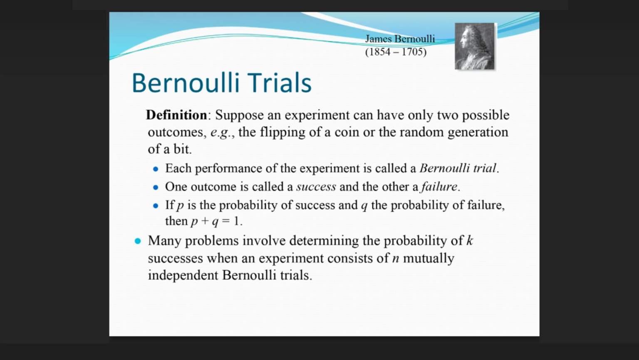Bernoulli trials. James Bernoulli, 1654 to 1705. Definition: suppose an experiment can have only two possible outcomes, for example the flipping of a coin or the random generation of a bit. Each performance of the experiment is called a Bernoulli trial. One outcome is called a success and the other a failure. If p is the probability of success and q the probability of failure, then p plus q equals 1. Many problems involve determining the probability of k successes when an experiment consists of n mutually independent Bernoulli trials.